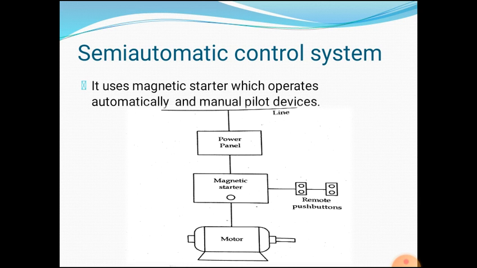Next, semi-automatic control system. It uses a magnetic starter which operates automatically, and manual pilot devices. Pilot devices such as push buttons and toggle switches operate manually. In this control system, the operator can place the control point at any location, whereas a manual controller requires that the control point be at the starter. This is the diagram of a semi-automatic control system which uses remote push buttons in a magnetic starter circuit.